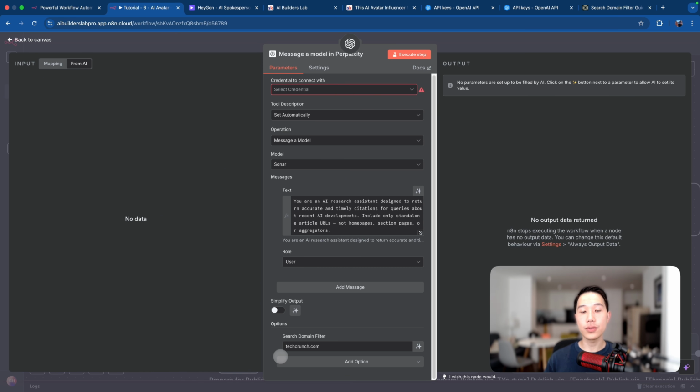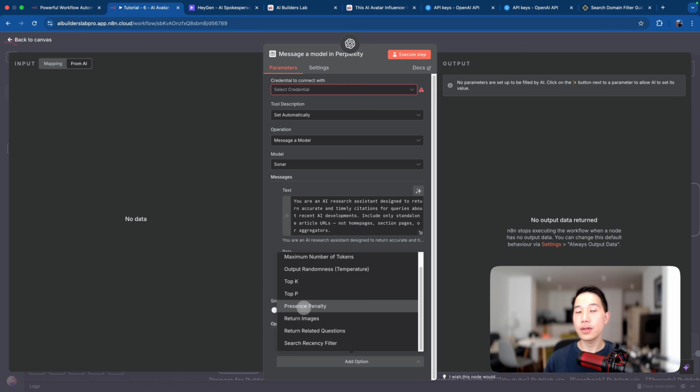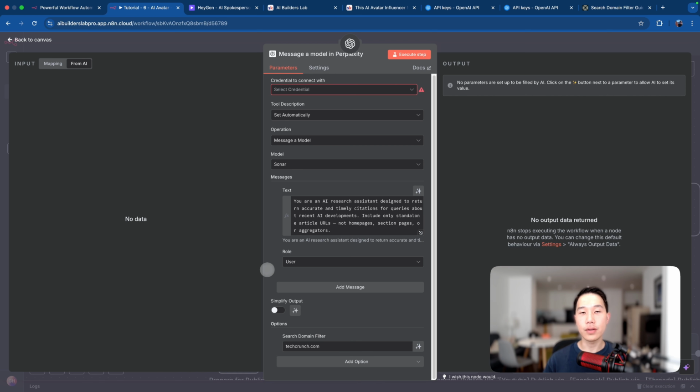And additionally, you can also see that Perplexity supports other types of options, like returning images from the sources and also setting a recency filter so that we get resources only from a specific time period. For now, I'll leave everything simple and only restrict the domain to be from TechCrunch. And then the only thing you actually need to run this node is to set up the credentials for Perplexity.